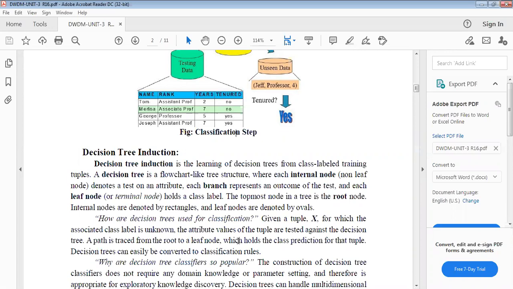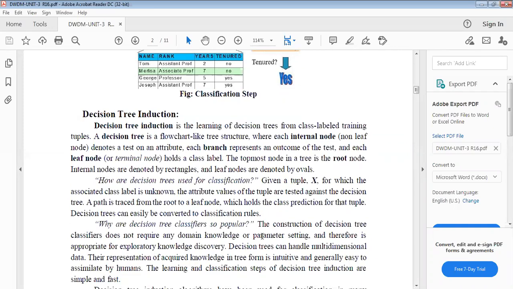A path is traced from the root to a leaf node, which holds the class prediction for the tuple. These decision trees are easily converted to classification rules. Based on the rules, you move either to the left side or the right side, tracing the path from the root node to the leaf node. That is how the decision tree is used for classification.